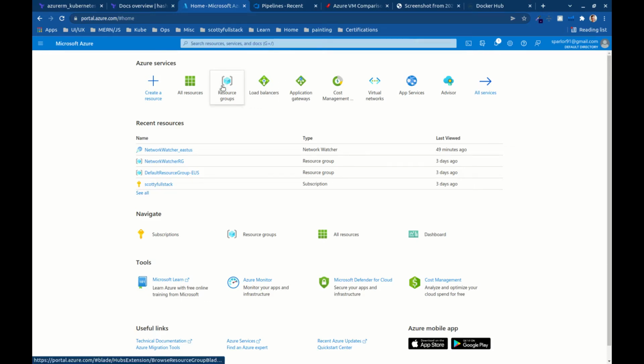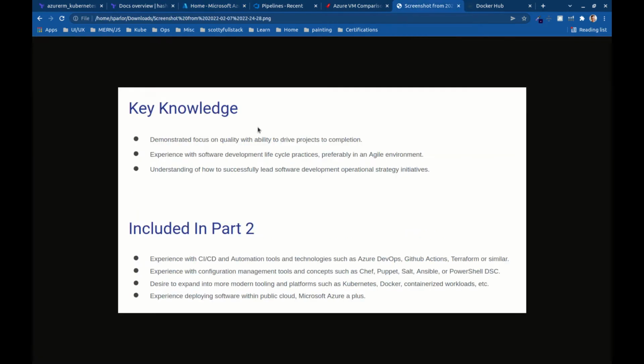I'm Scotty, and today we're going to be talking about Azure. In the last video I did, it was an agile video, base pay 170K, 5 years of experience, which of course we're trying to trim down. The barrier to entry is super low right now, but the tools that they were asking for were Azure DevOps, Terraform, which is what we're going to cover. We're not going to do configuration management. Check out some of my older videos for stuff like that. And then we can do Kubernetes, we're going to do AKS, and we will go over what that means for your budget momentarily. And then, of course, Microsoft Azure as the cloud provider.